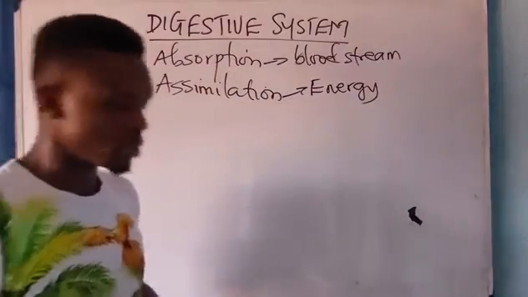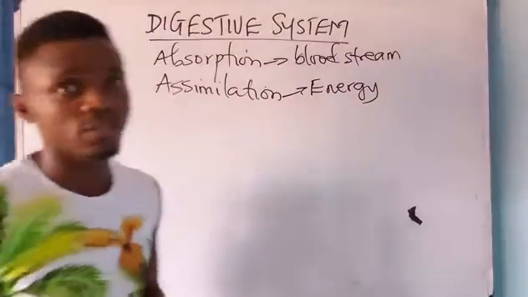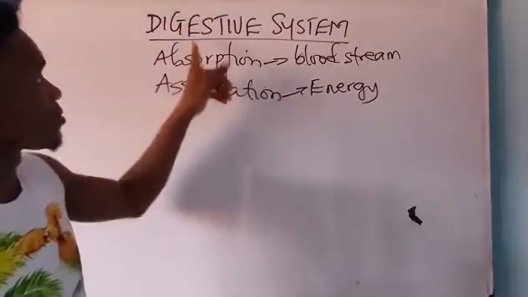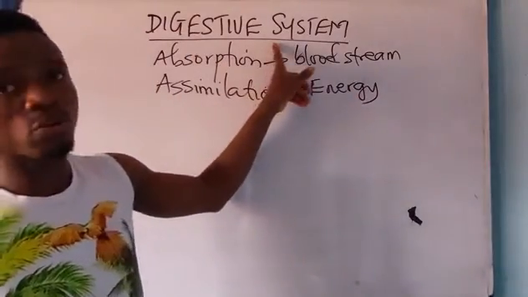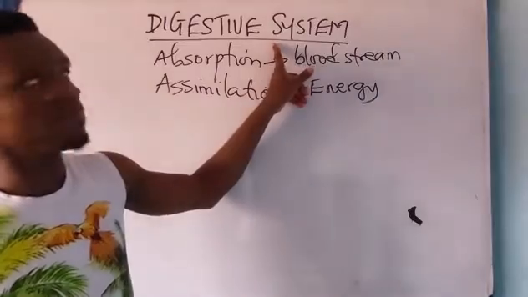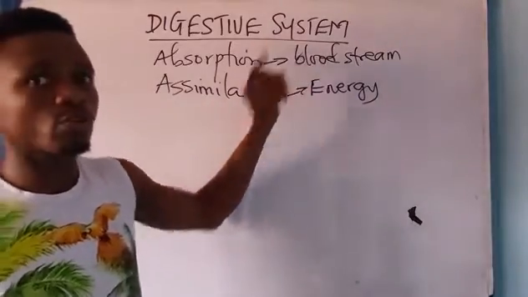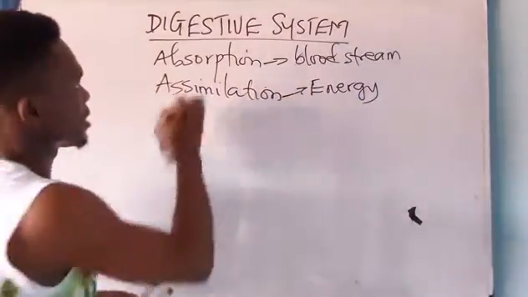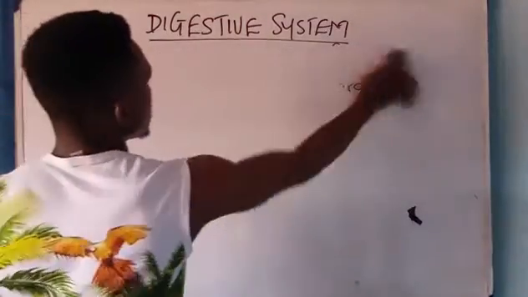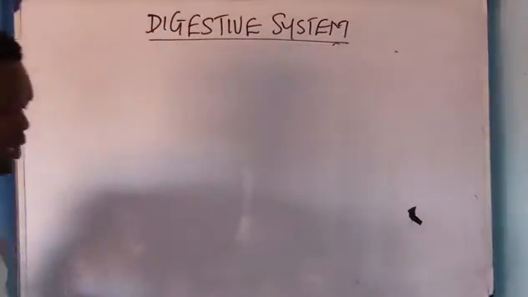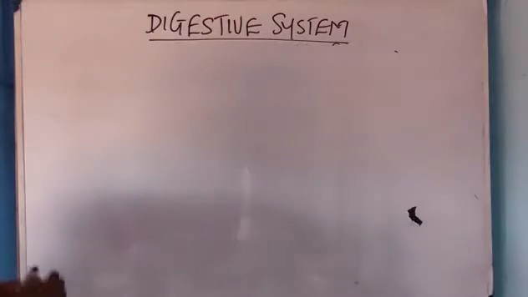Now, absorption involves several processes. If I don't call it digestive system, I'll call it alimentary canal. If I don't call it alimentary canal, I'll also call it gastrointestinal tract. Now, what are the various alimentary canals?